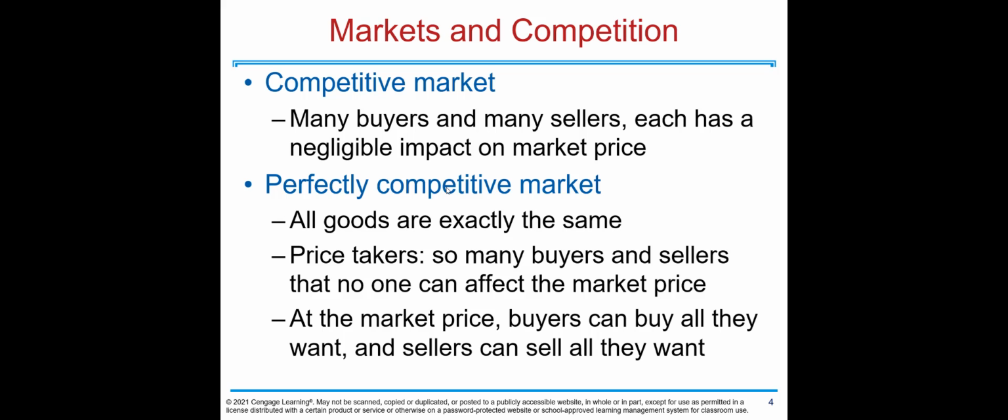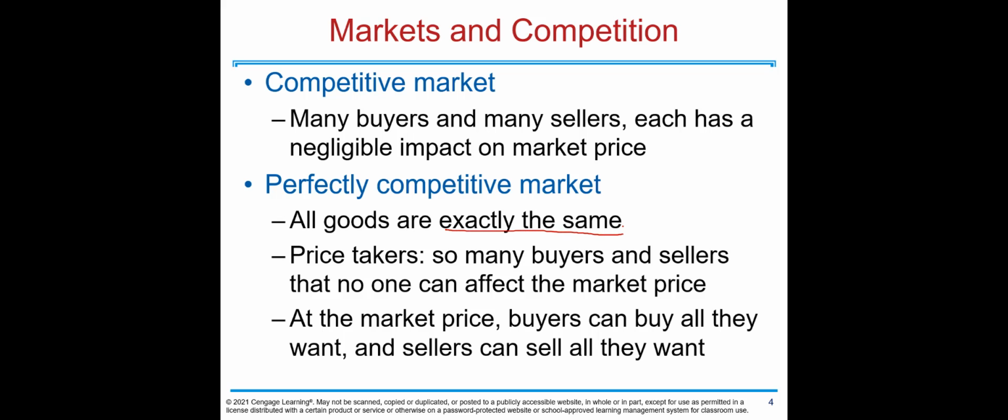In perfectly competitive markets, we have, again, competition, but now the goods are exactly the same in this market. So in this market, people are price takers. What does that mean? That means we have so many buyers and sellers that no one can affect the market price. At the market price, buyers can buy all they want and sellers can sell all they want. So the key point here is this, exactly the same good.